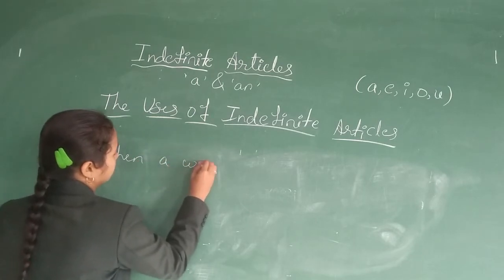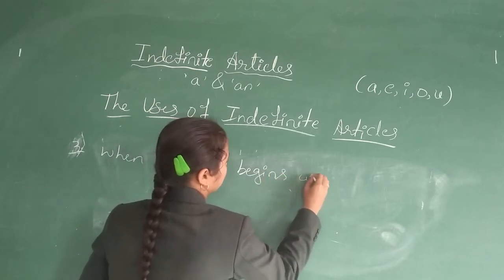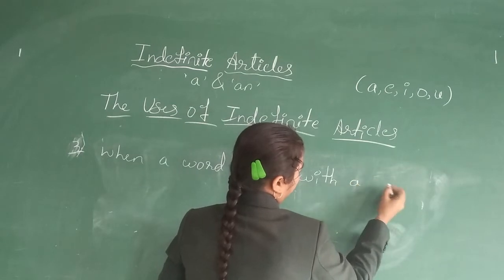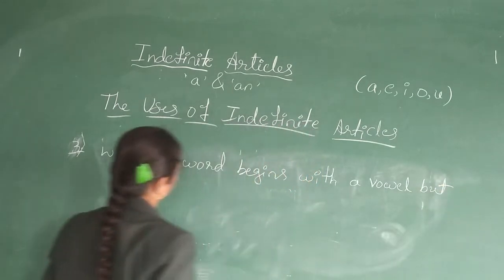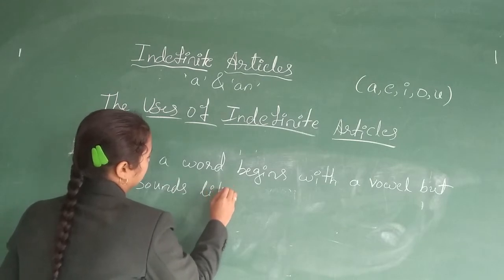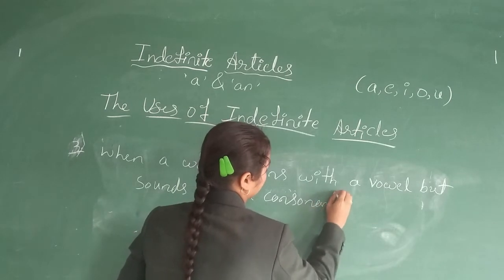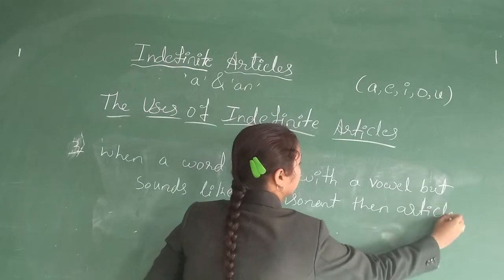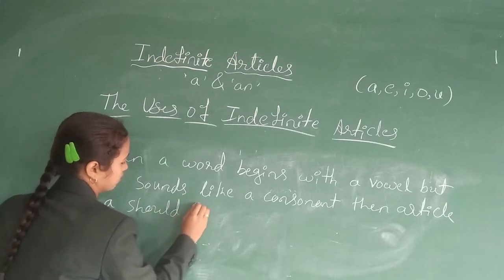When a word begins with or starts with a vowel but sounds like a consonant, then article a should be used.